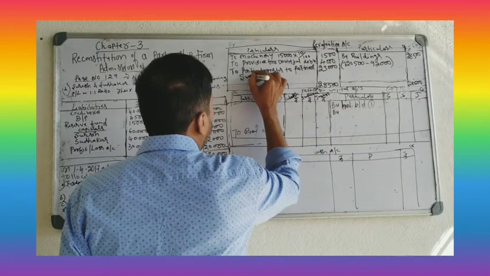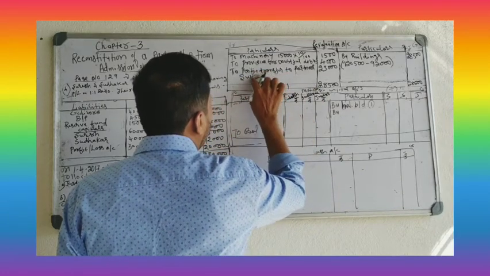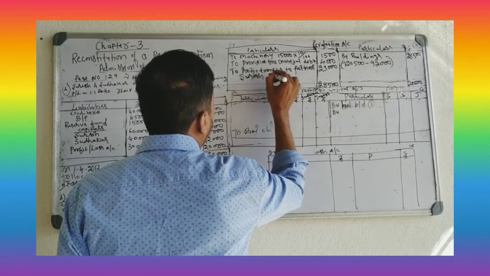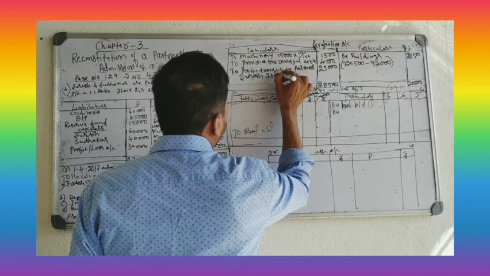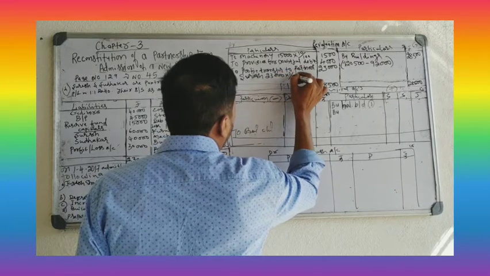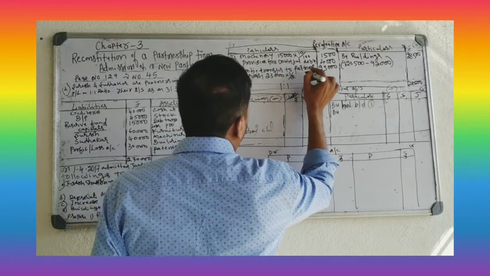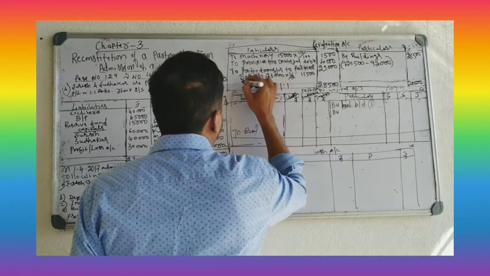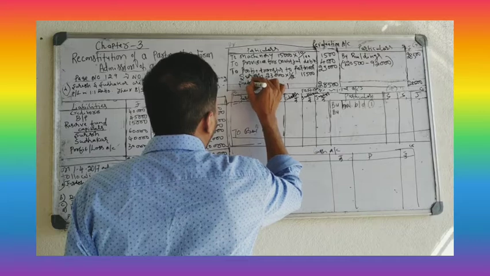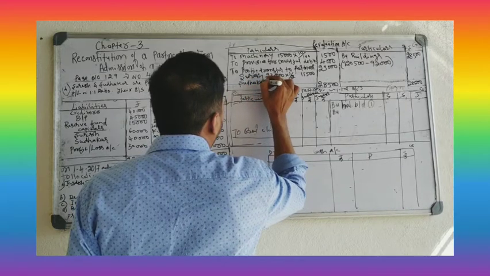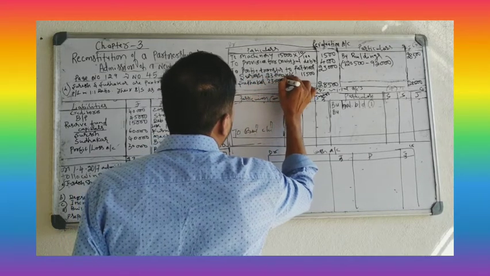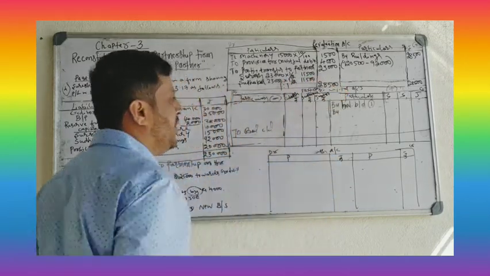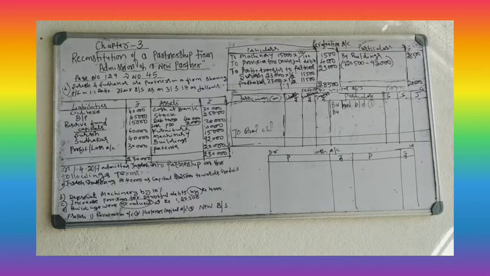Suresh: 23,000 into 1 by 2, 11,500. Sudhakar: 23,000 into 1 by 2, 11,500. This is about revaluation account.